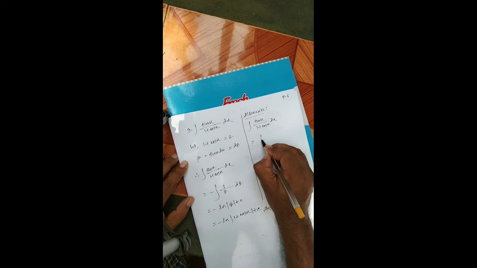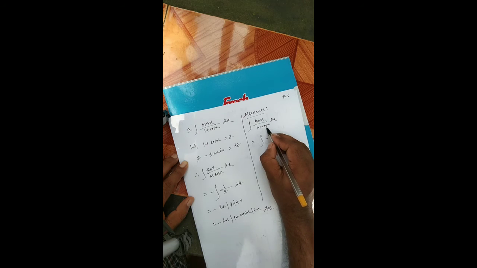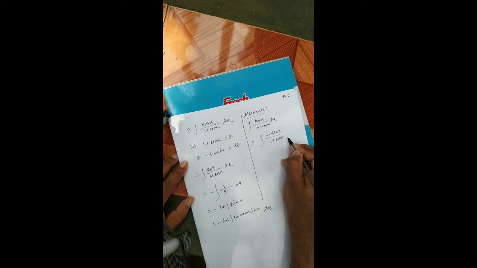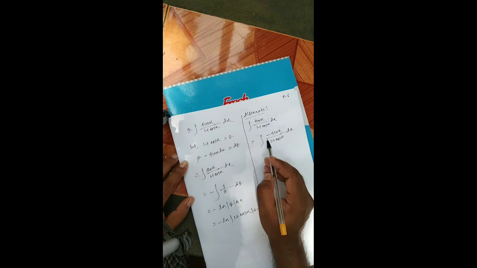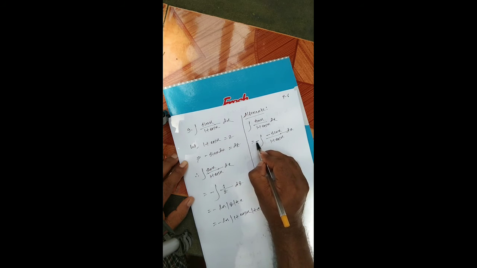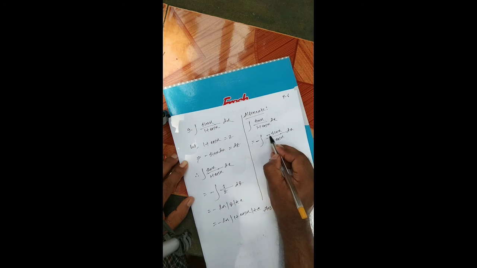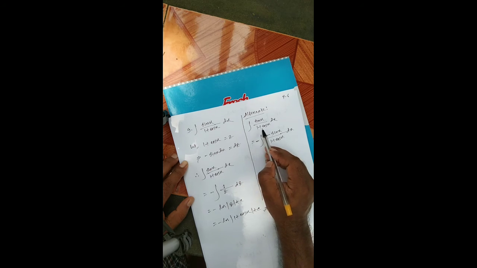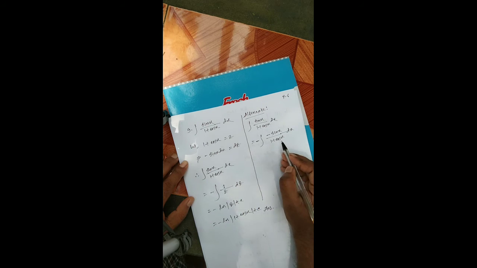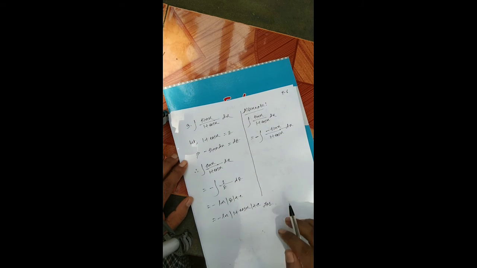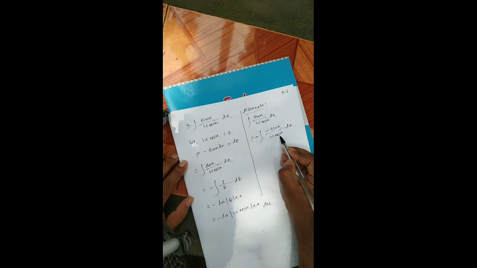Now, the derivative of cos x is minus sin x, so we give minus sin x over 1 plus cos x dx, but in the given question there is no minus symbol. For balance we give a minus in the front, so minus minus plus, that is sin x by 1 plus cos x dx. Now you calculate it: the derivative of 1 plus cos x, 1 is 0, cos x is minus sin x.